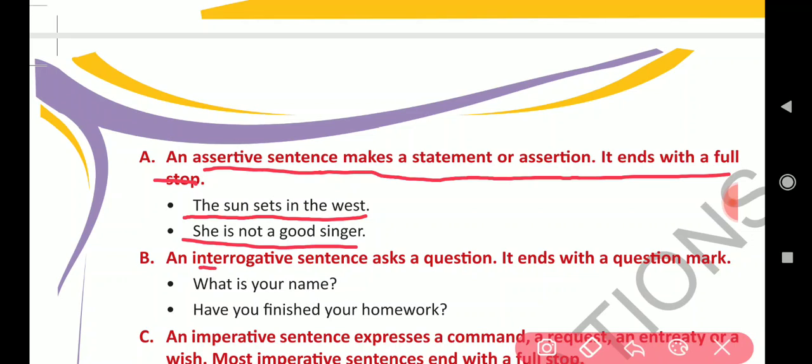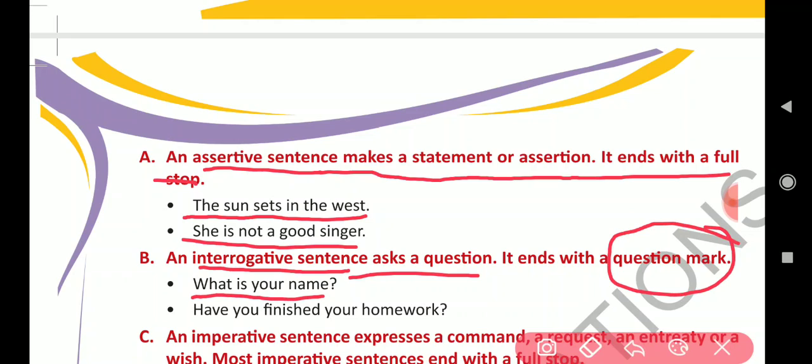Now, interrogative sentence. What is an interrogative sentence? An interrogative sentence asks a question. Whenever in any sentence a question is asked, then that sentence is known as an interrogative sentence, and it always ends with a question mark. For example, what is your name? So here the question is asked, what is your name?